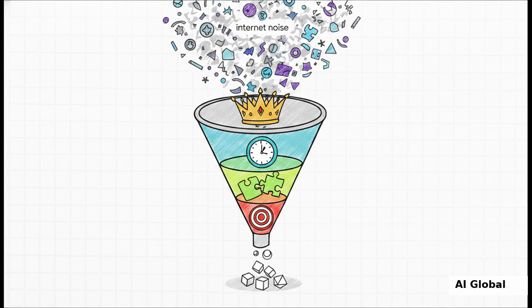And R is relevance. Does it actually answer our specific question? Forcing the agent to use ACCR instantly filters out like 90% of the internet's noise and nonsense. Once the agent runs that evaluation, it doesn't just dump whole web pages into its brain.